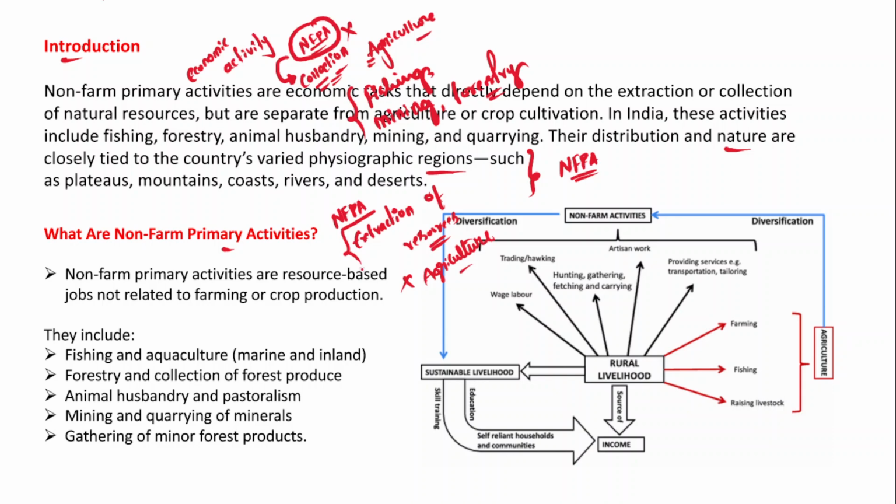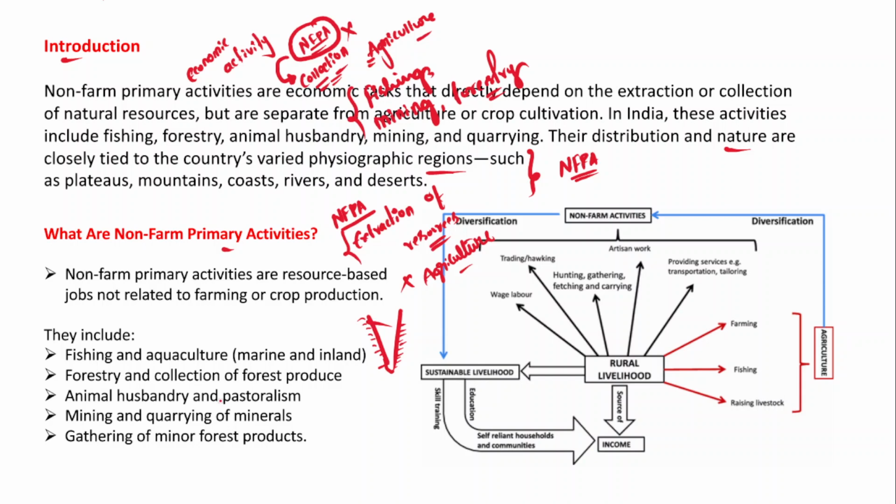And the non-farm primary activities include fishing and aquaculture, yes. So we have a huge coast, and not just the coastal areas, even the rivers also, right? So rivers and coastal areas determine the fishing and the aquaculture. States like Andhra Pradesh are the largest producer of fish.